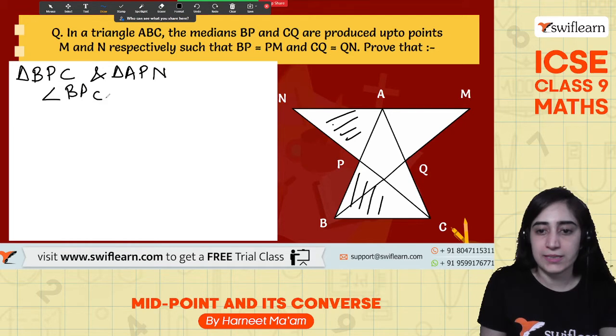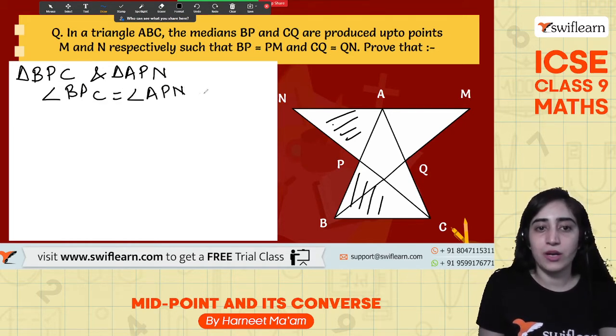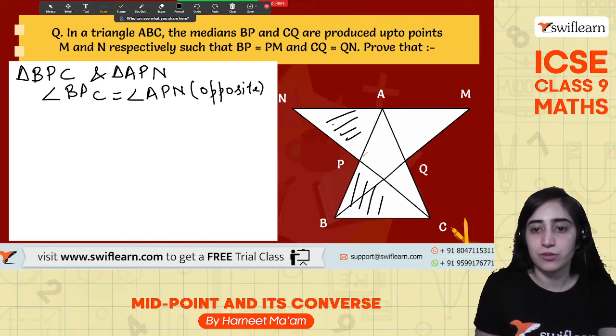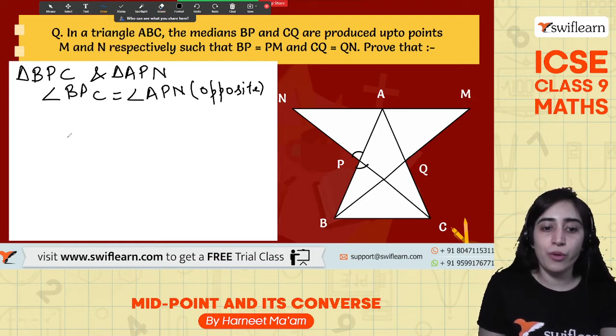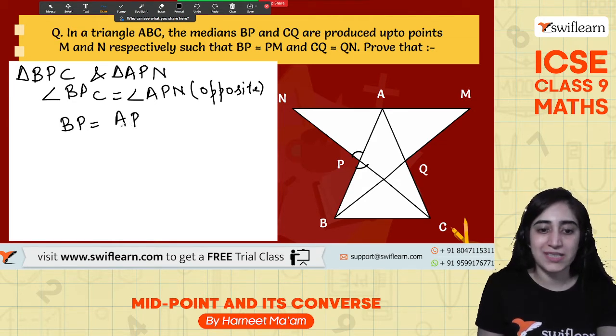So what does it say? That angle BPC will be equal to angle APN because they are opposite angles. So this angle will be equal to this one, right? So this is what I am able to prove because they are opposite angles. All right. Moving on to the next one, we know that BP is equal to AP, right? So that's what is given to us. And PC is equal to PN, right?